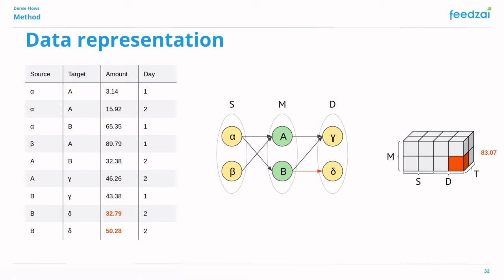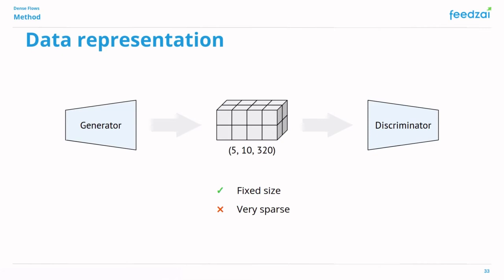Each cell in the tensor contains the sum of the amounts transferred between the corresponding pair of accounts during the corresponding time window. The main advantage of this representation is that we have a fixed size input and output for our models. This gives us the ability to work with dense layers or convolutional layers instead of recurrent units to generate time series. However, we should note that this tensor will be very sparse, meaning that most cells will have a value of 0. This is because we do not expect to have transactions between each pair of accounts every day.